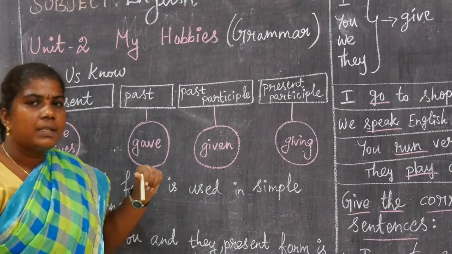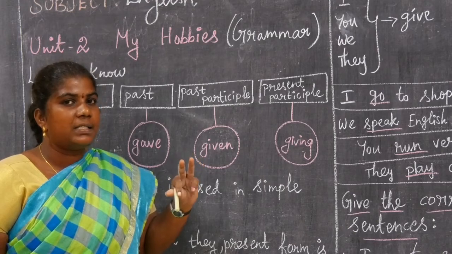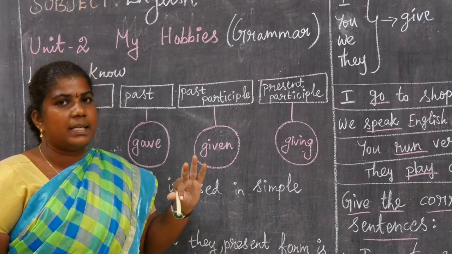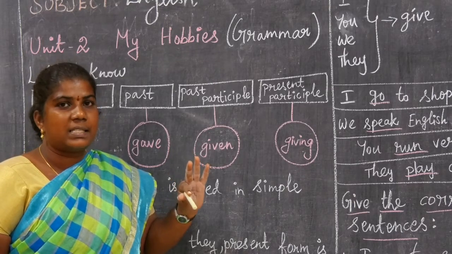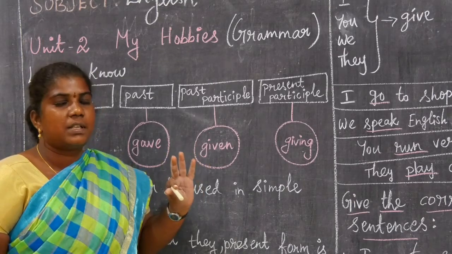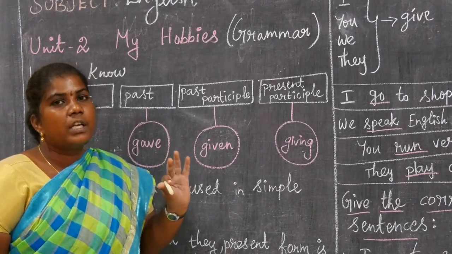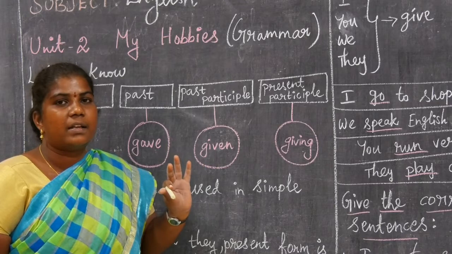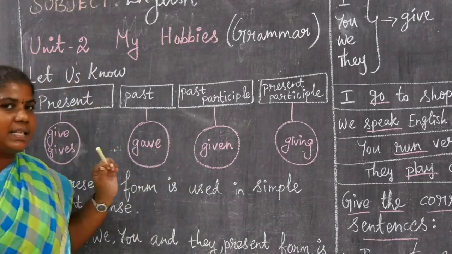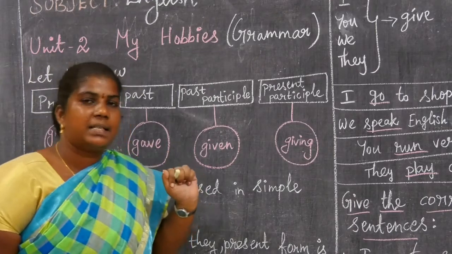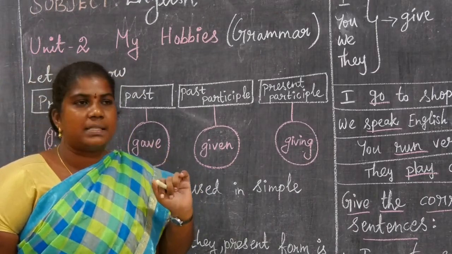Already you know the three types of tense very well: present tense, past tense and future tense. The present tense has four types, the past tense has four types, and the future tense has four types. Totally, we have 12 tenses in our language. Now we are going to see the simple present tense. What is the simple present tense? The actions happening now. It is called the simple present tense.